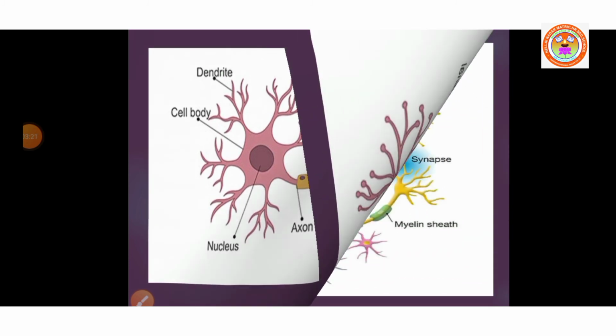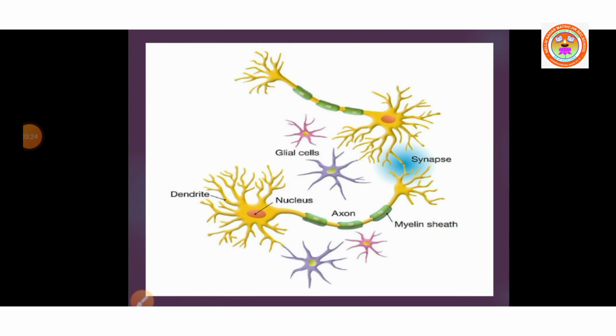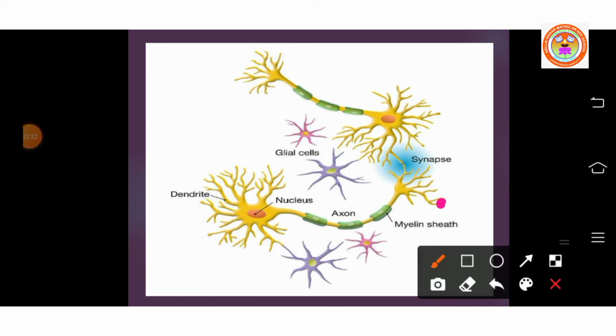The next is the synapse. What is synapse? Already we know, synaptic knob is the end of the branches of the axon. A synapse is a junction between the synaptic knob of the axon of one neuron and the dendron of the next neuron.